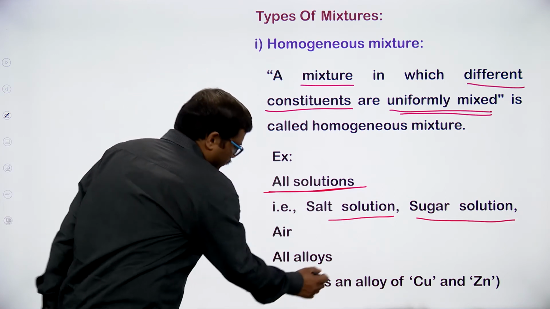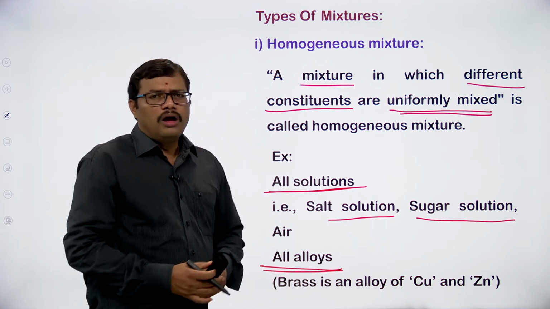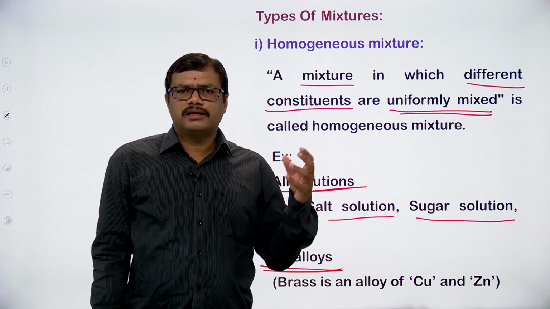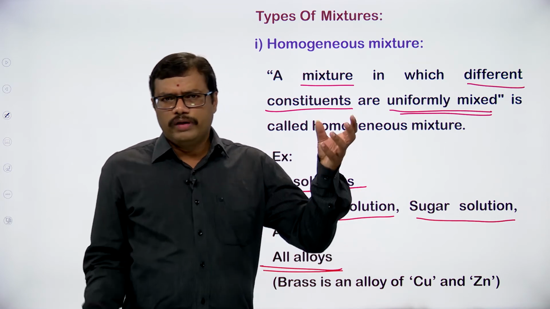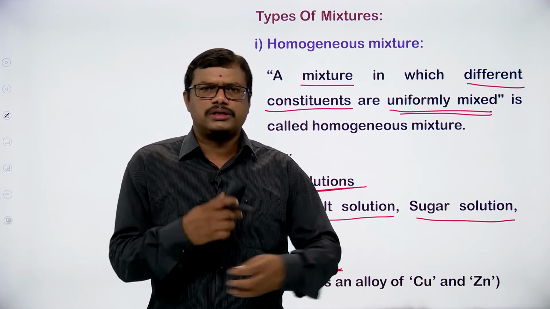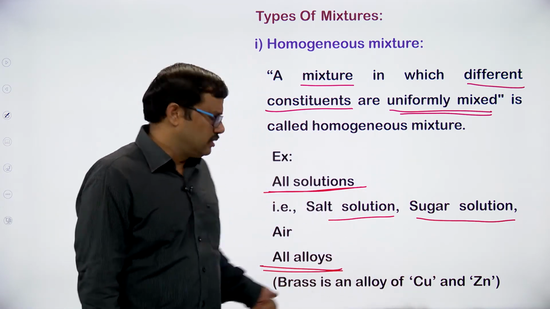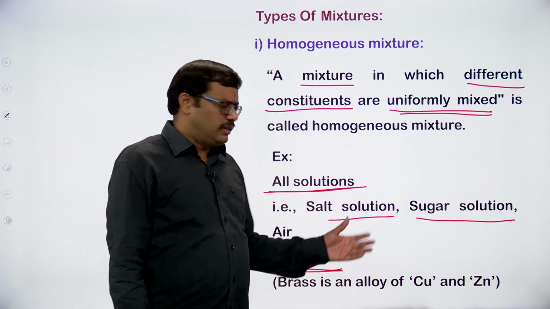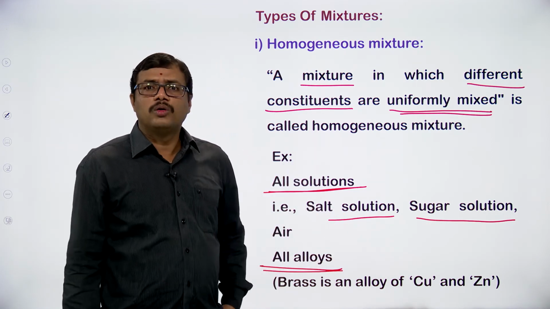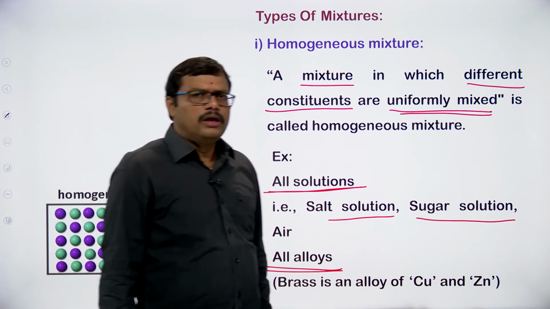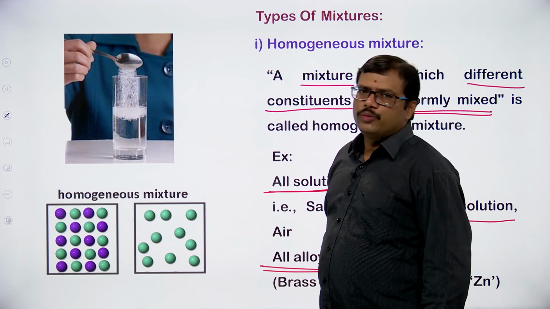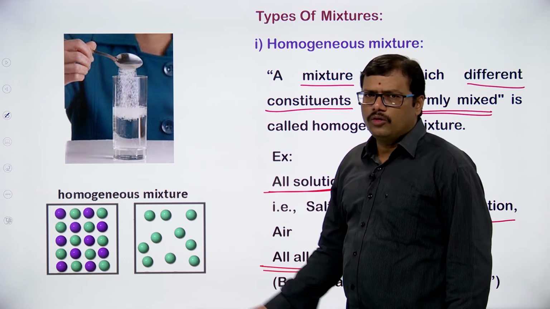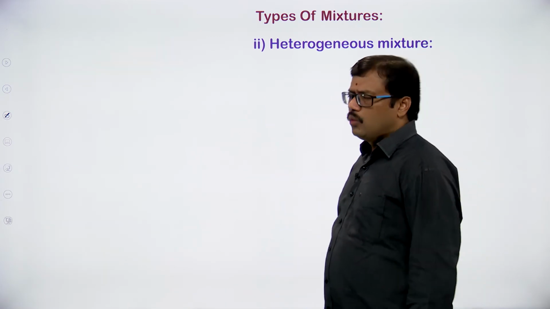All alloys are homogeneous mixtures of solids, metals exactly. So when metals are put together and mixed homogeneously, we get alloys. Brass, bronze, all these are examples of homogeneous mixtures. So for a homogeneous mixture, you can clearly say, we have 1 glass of water, add 1 spoon of sugar to it and stir it, and you will get a homogeneous mixture of sugar in water.